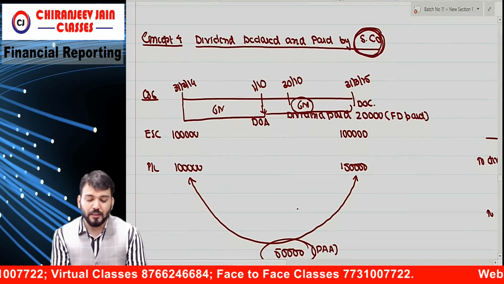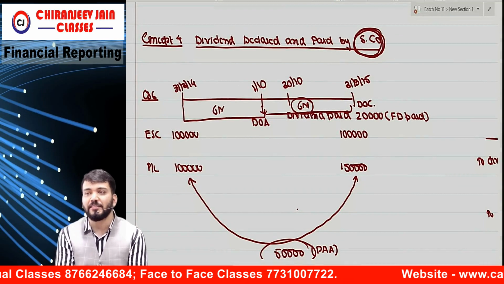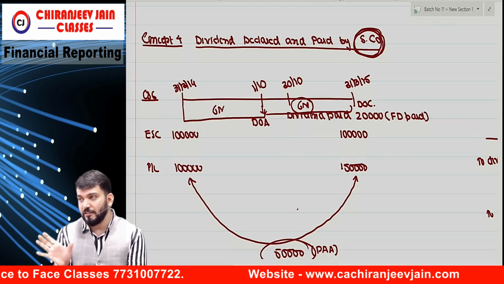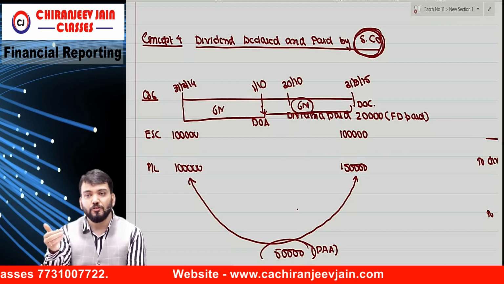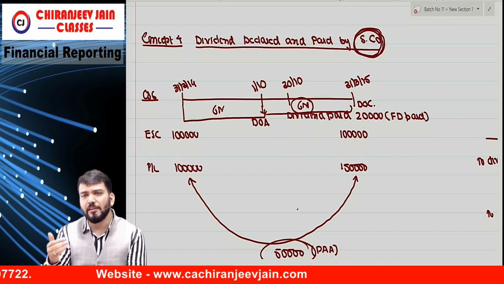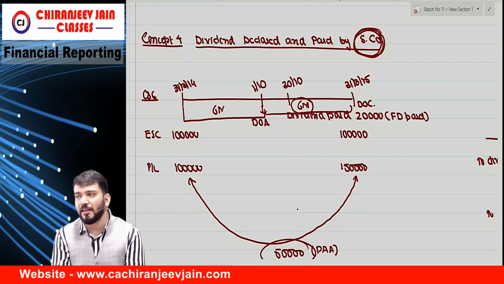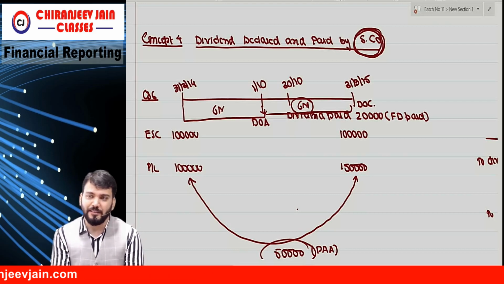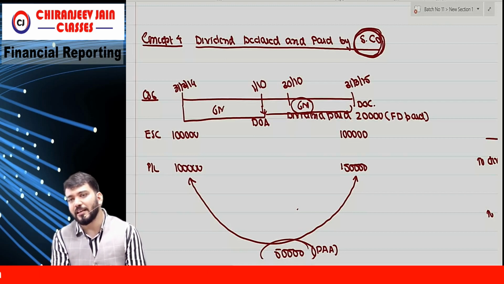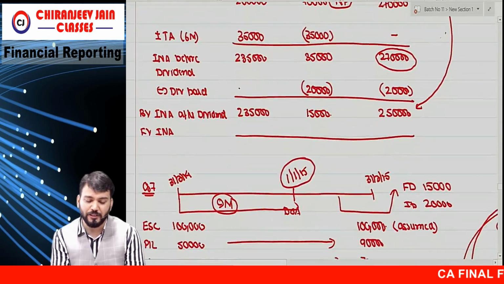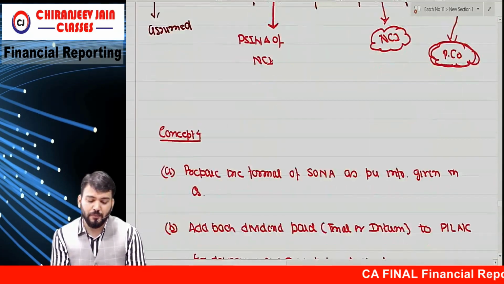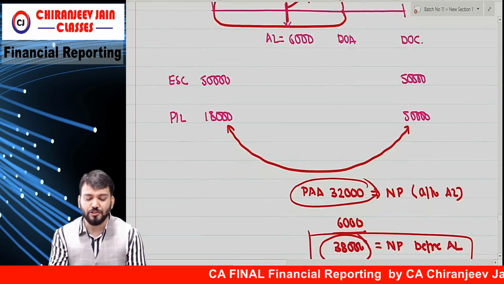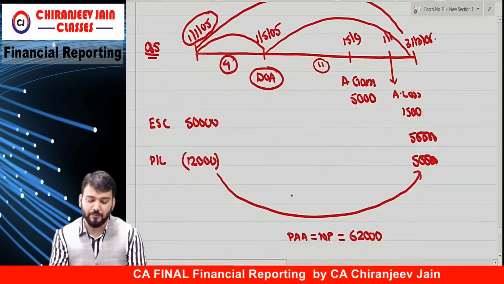Okay? Then concept number 4, dividend declared and paid by subsidiary company. So dividend declared and paid by subsidiary company will, in SONA, in statement of net assets, be added back to find out what? Net profit. Then it will be reduced from what? Post profit if it is paid after acquisition. If it is paid before acquisition, then it will be reduced from pre. If the question is silent, always deduct from post. But the question will not be silent for this point. This also you have understood. Correct? Bolo. Then concept number 5 is not required because no question of this nature in ICAI book.